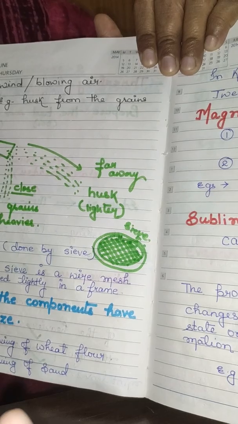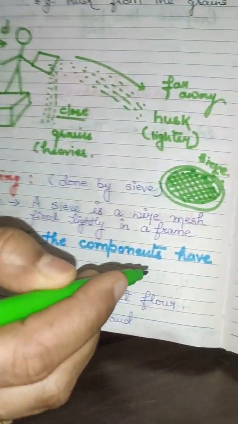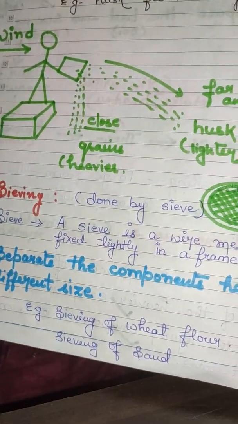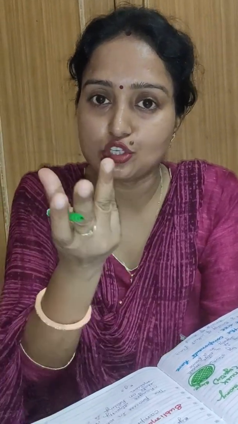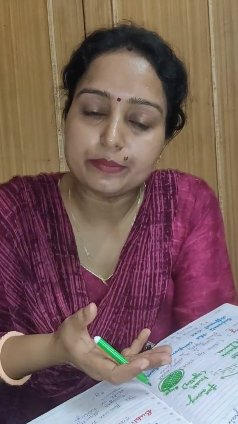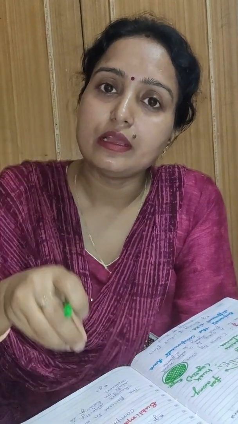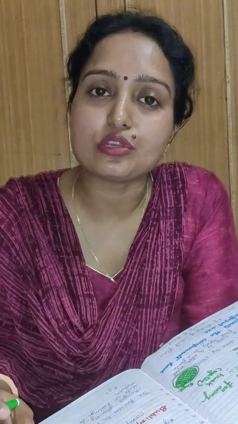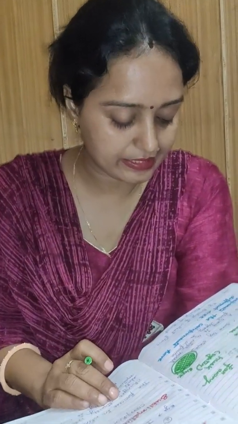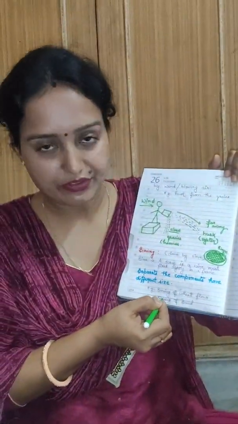Now it is used to separate the components which have different sizes. What did your mother do before making the chapati? She used to sieve the flour. Now what happens then? The choker, that roughage, remains on the sieve, whereas the fine particles of the flour go down through the small holes of the sieve. So sieving is to separate components of different sizes. Now what are the examples? The sieving of wheat flour, sieving of sand.